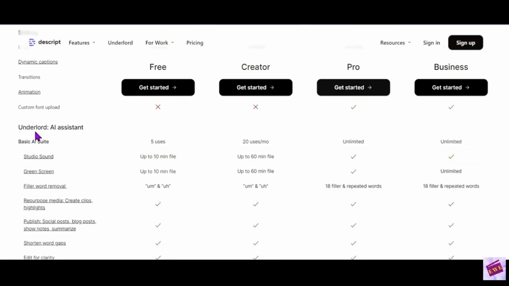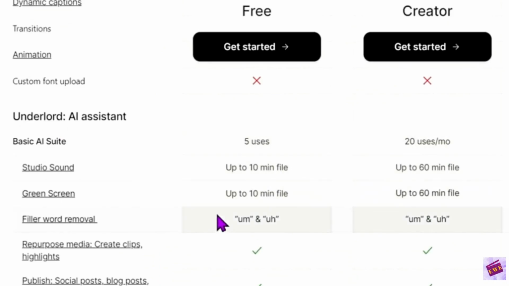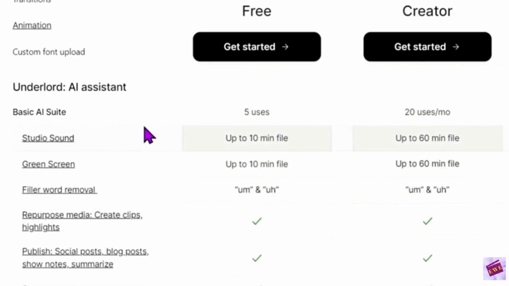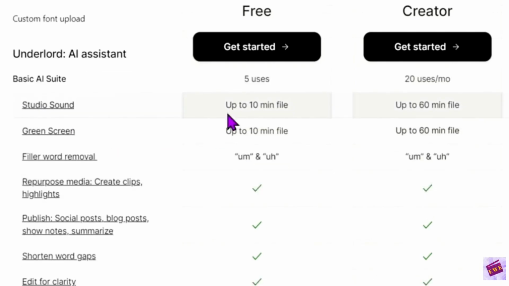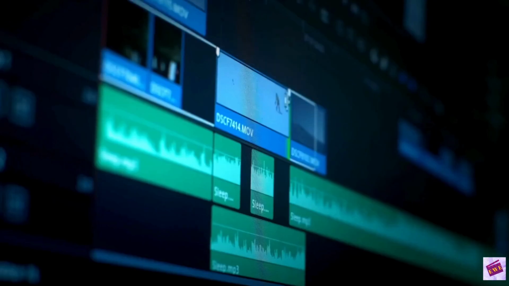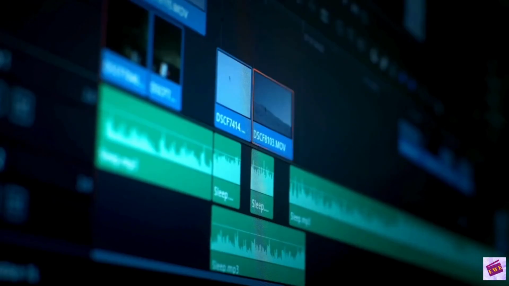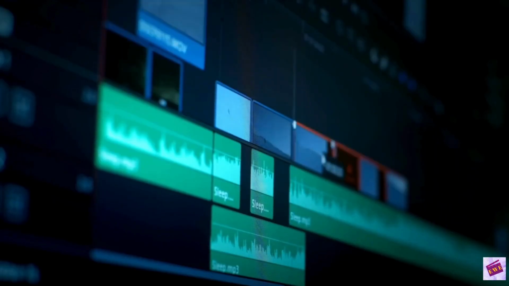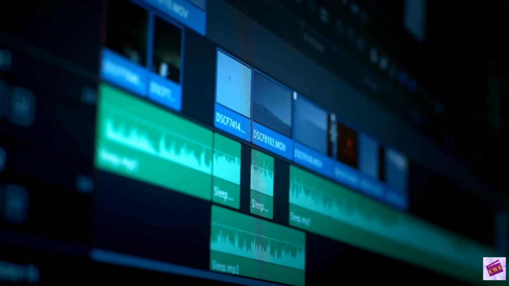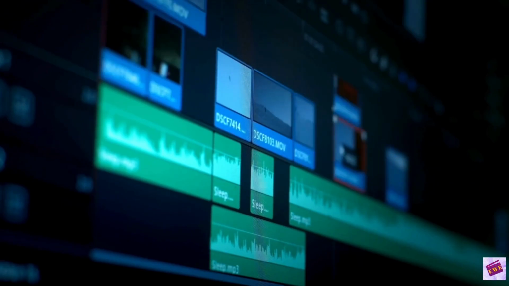So here we're at the AI assistant area, and you can use the 5 uses of the basic AI suite for the free plan, and for the creator, 20 uses per month. And for the studio sound, you can use up to 10 minutes per file. If you are using this for a podcast and you want to get that pristine sound and your podcast is longer than 10 minutes, then the free plan is not going to work for you.